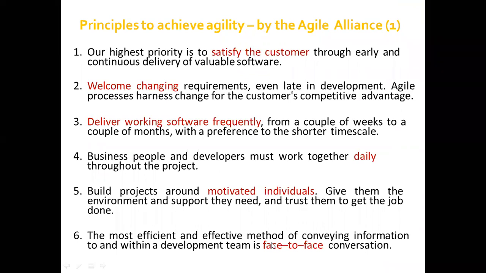Now, there is a certain set of principles. There are 12 principles for agility that are defined by the Agile Alliance. In here, the highest priority is to satisfy the customer. Whenever you're following the Agile models or Agile principles, the first one is you need to satisfy the customer.